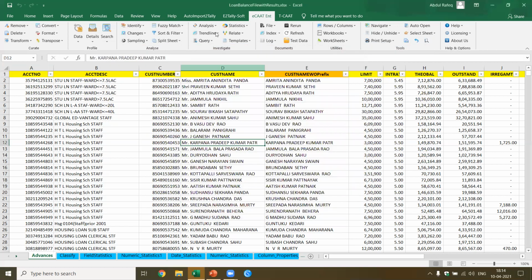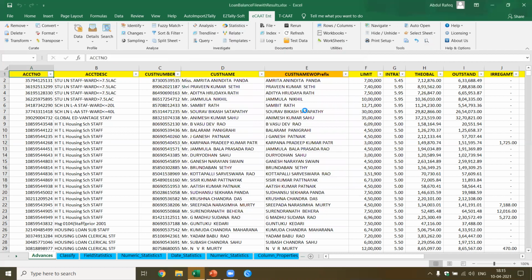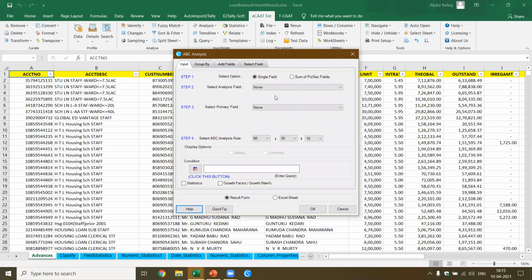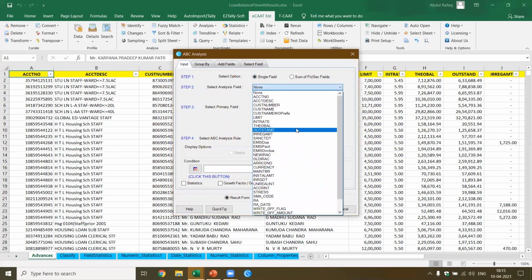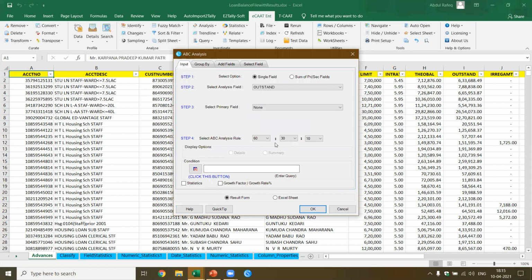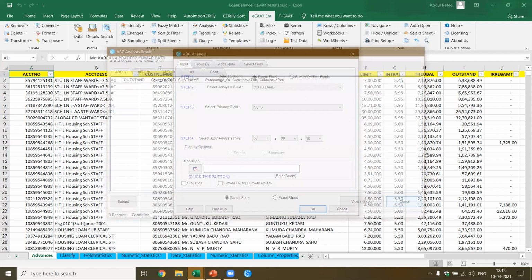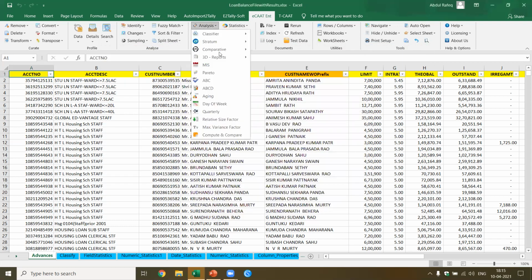Okay, same thing. I'm going to do the analysis based on the ABC. ABC is similar. The only thing is here I select the outstanding. I can say group by the customer name. And I have already got the default 60, 30, 10. Now this will group these categories. There is an issue here. Again, I think I'm not selecting something correctly.